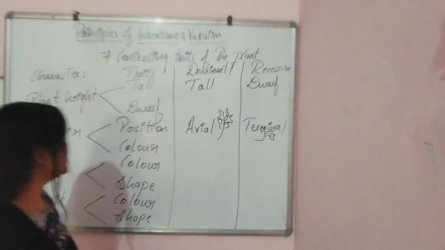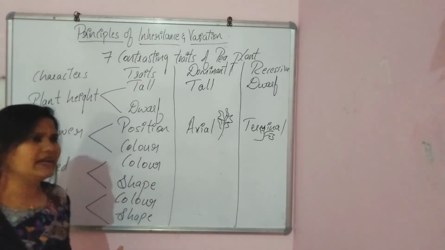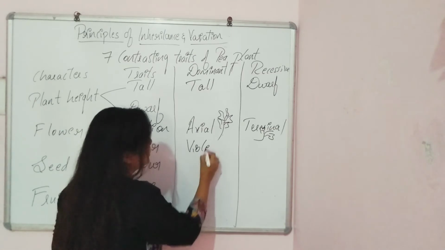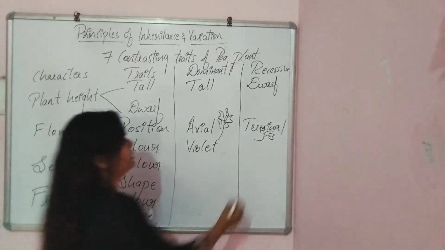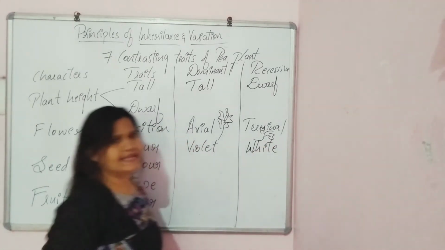So that is what the terminal. And coming to the flower color, where dominantly violet color, in case of pea plant, violet color will be more as compared to the white. Hence violet is the dominant and white is the recessive.